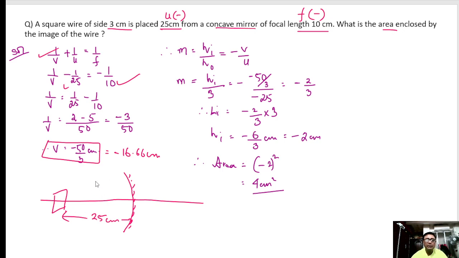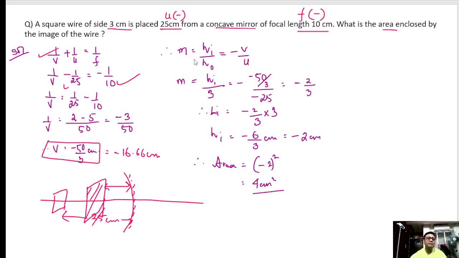That means the image of the square will be formed 16.66 centimeter from the mirror. Because it's negative, it is formed in front of the mirror.